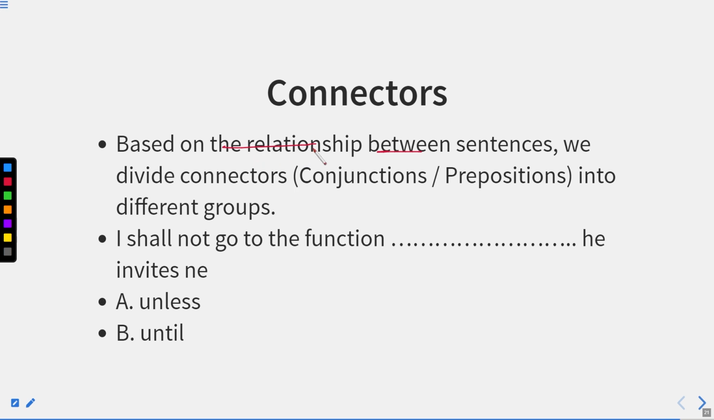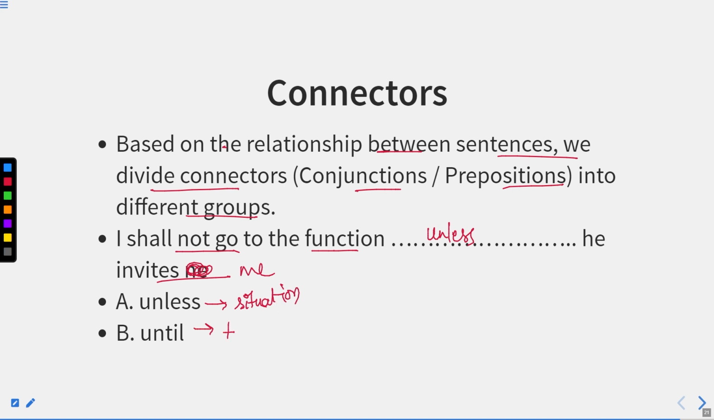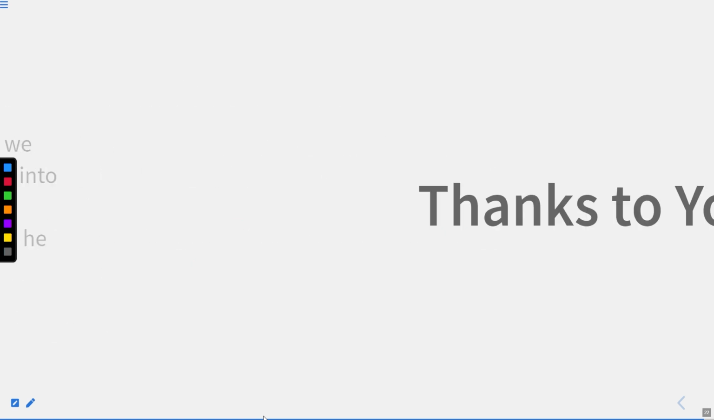Based on the relationship between sentences, we divide connectors, conjunctions and prepositions into different groups. I shall not go to the function dash he invites me. So unless or until, I shall not go to the function. I can say unless he invites me, or until he invites me, just because there are two situations. Unless is situation bounded and until is time bounded. Okay, if there is an indication of time, we can use until, and for situation we can use unless.